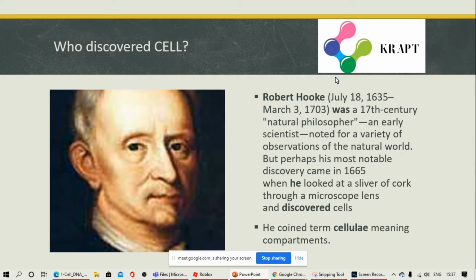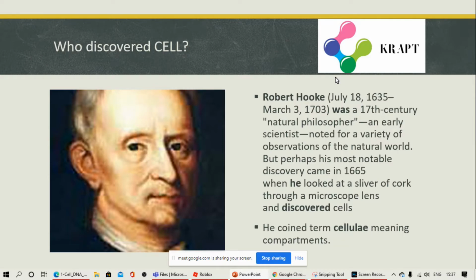Who discovered the cell? The cell was discovered by Robert Hooke. He was a 17th century natural philosopher and early scientist, noted for a variety of observations of the natural world. But perhaps his most notable discovery came in 1665 when he looked at a sliver of cork through a microscopic lens and discovered cells. He coined the term cellulae, meaning compartments.